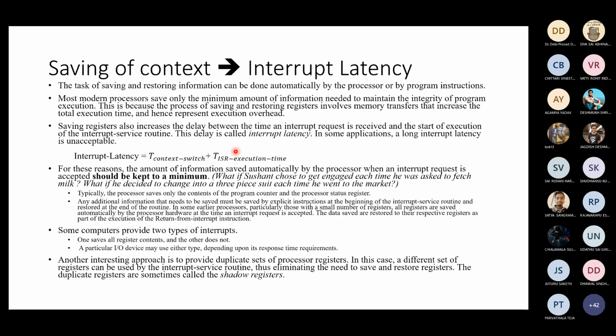But it can happen once the execution has passed to the ISR. How do you get it back? You see, the PC is now in the ISR's kingdom, right? So what we should do is we should have a sort of estimate of what is the maximum bound, the upper bound on the time it takes to execute that ISR.